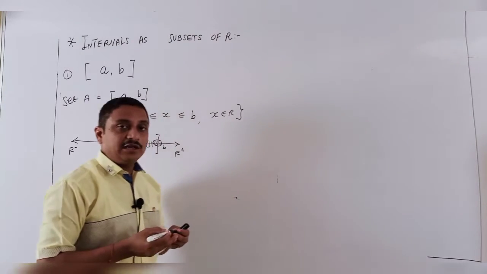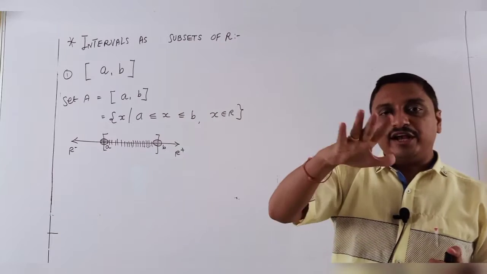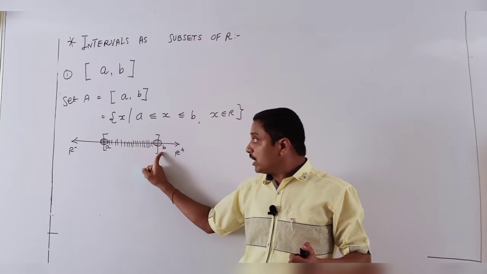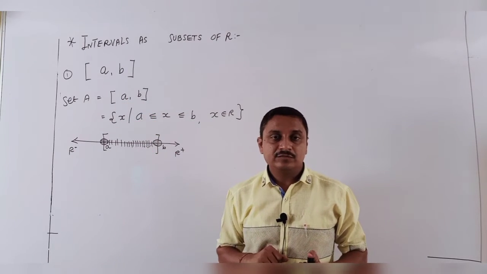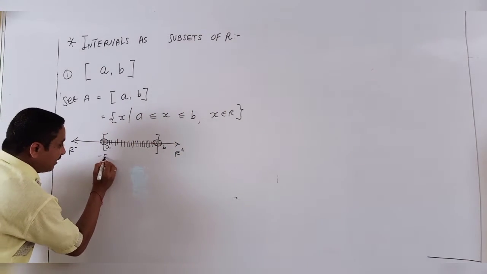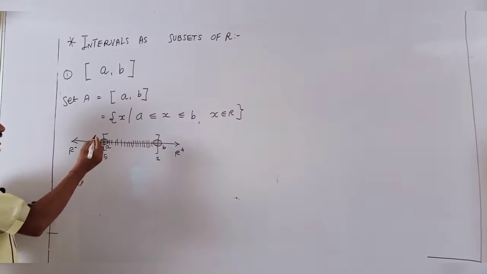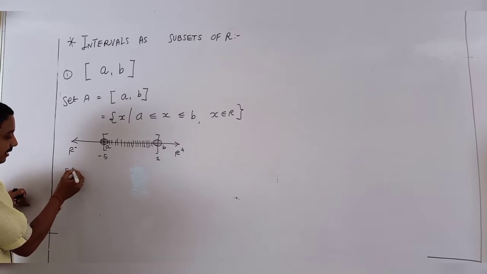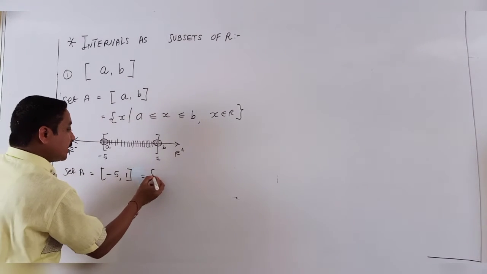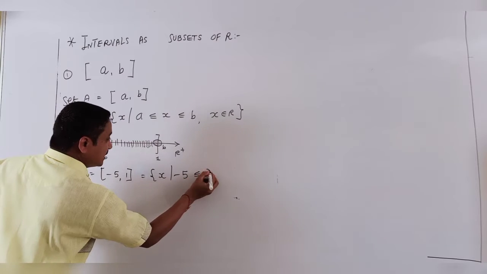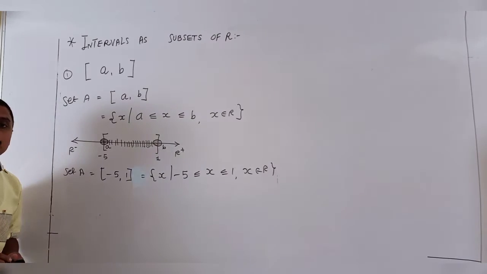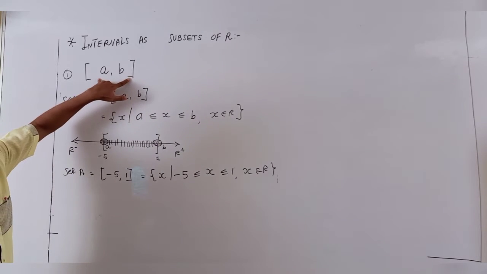So this is not a limited area. Infinitely many numbers are present in that set. Between is counted, A counted, B counted, because the close brackets are given. I give you some examples, students. If you write here -5 and here 1, what is the set? Here set A is close bracket -5 to 1. Either you can say X such that -5 is less than or equal to X less than or equal to 1, X belongs to R. Here infinitely many answers are available in close to close.